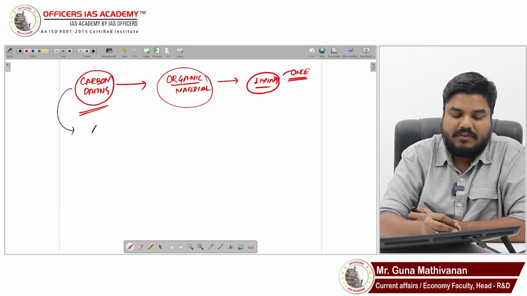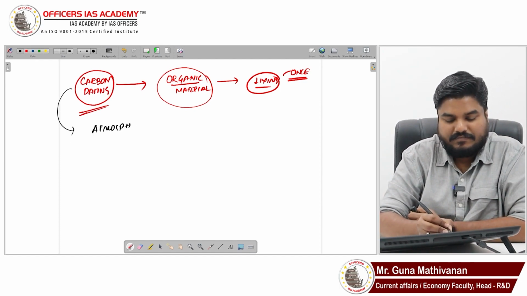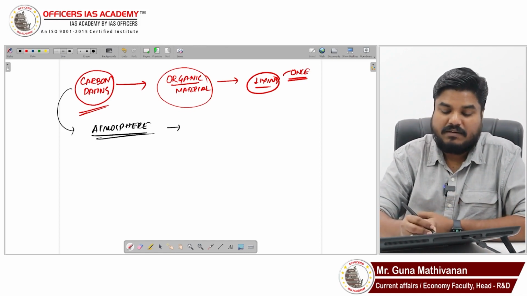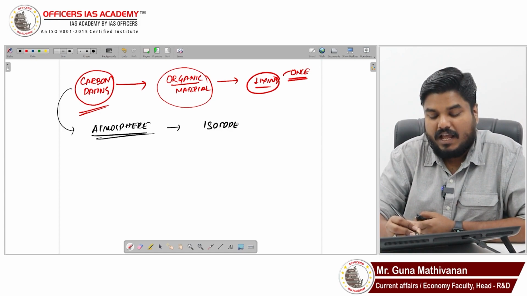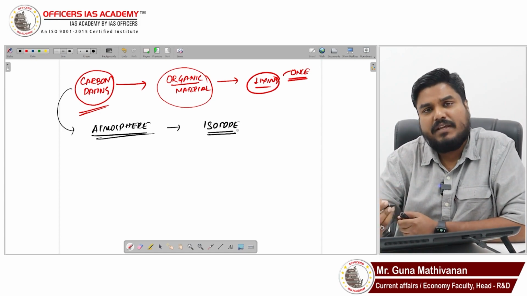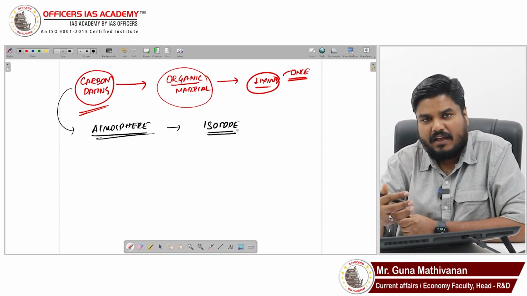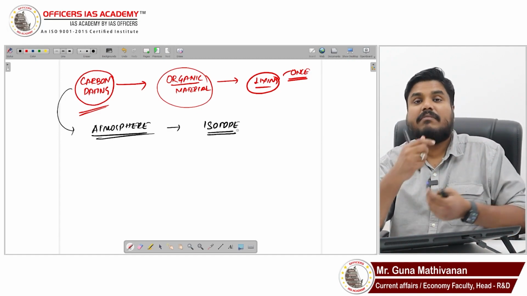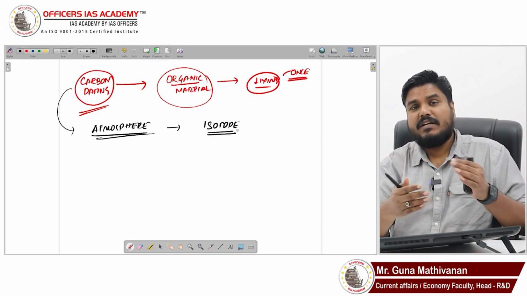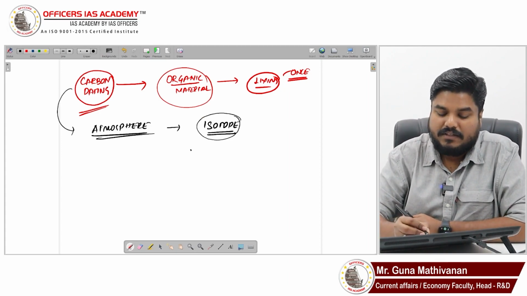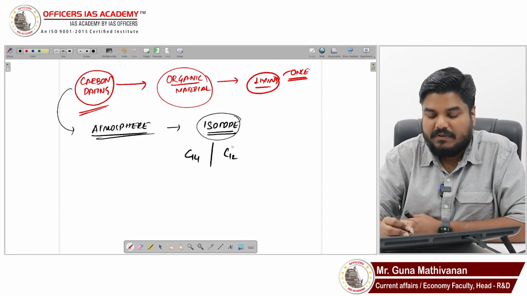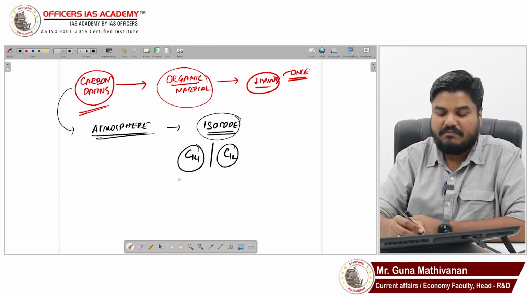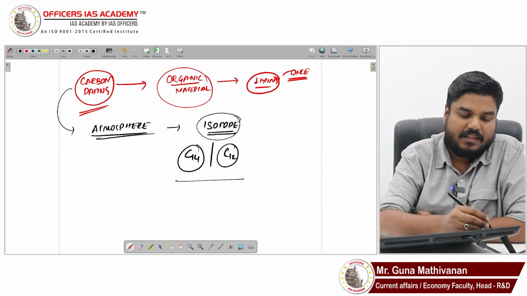See, carbon is found in the atmosphere. Many isotopes of carbon are also found. Isotopes are elements that have the same atomic number but different mass numbers. So carbon 14 and carbon 12 are isotopes of carbon. The atomic number is the same, but the mass number is different.